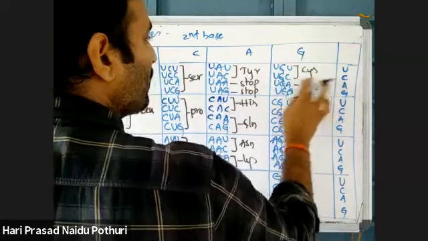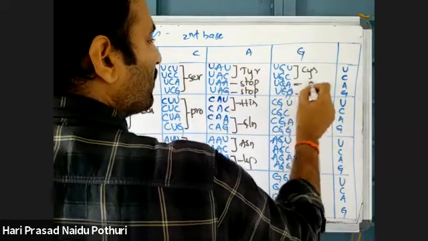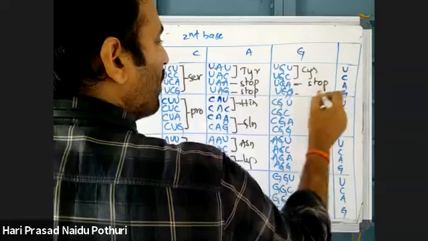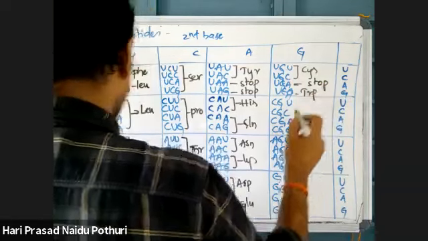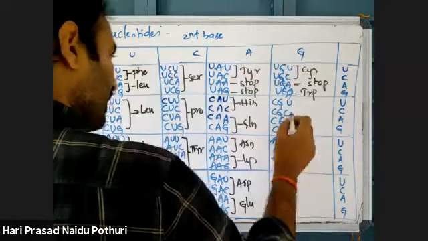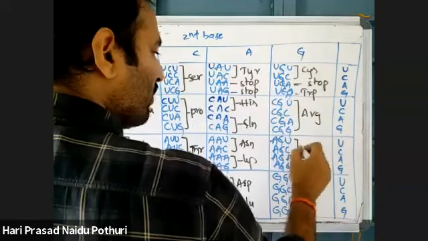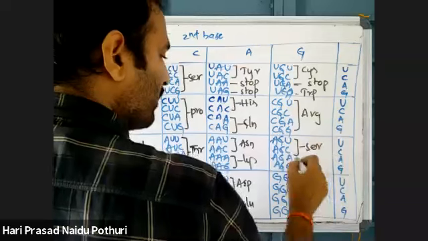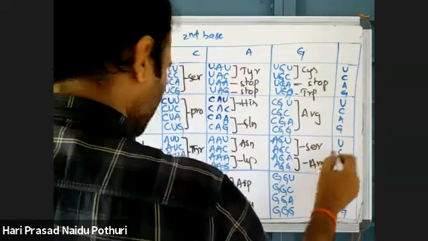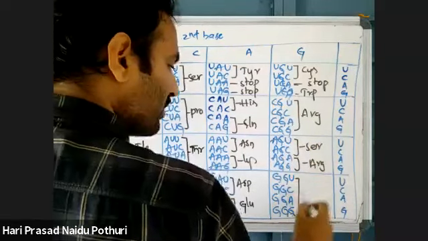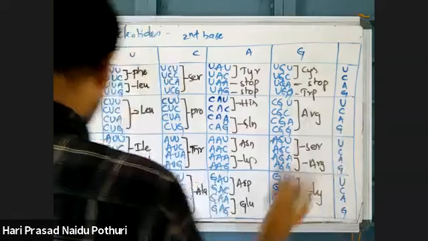UAA, UAG, sorry, this is a stop codon, this is the tryptophan codon, and four arginine, two serine, two arginine, only one amino acid is left, that is glycine.